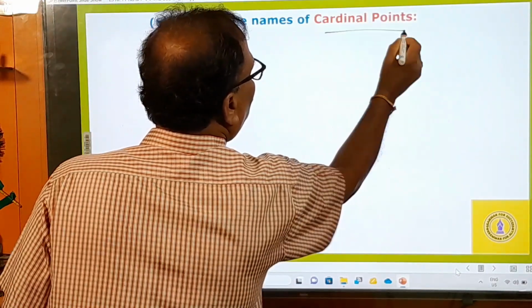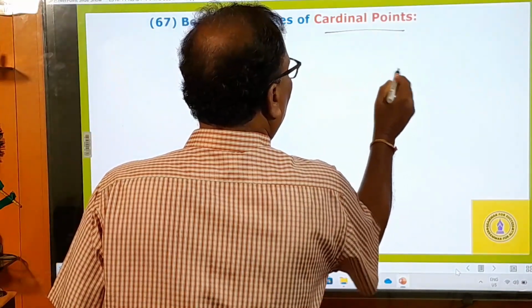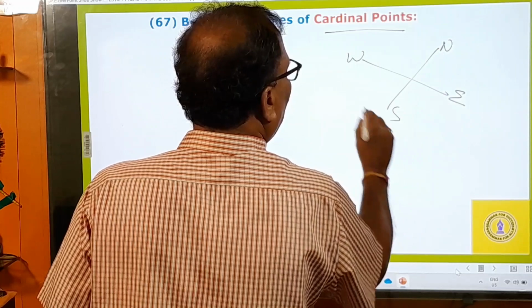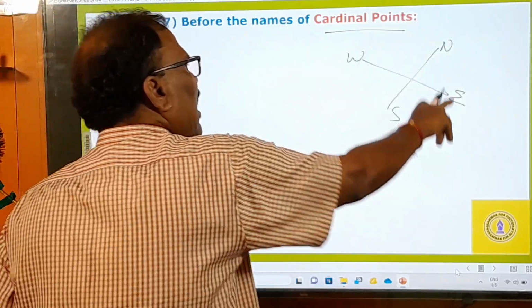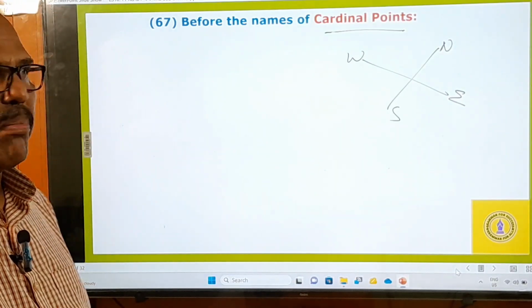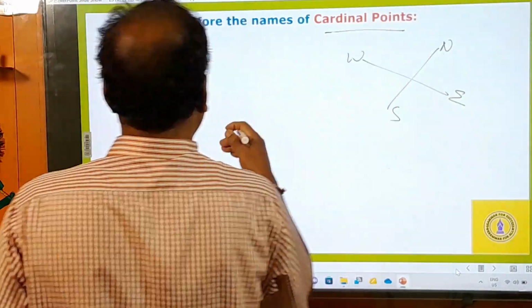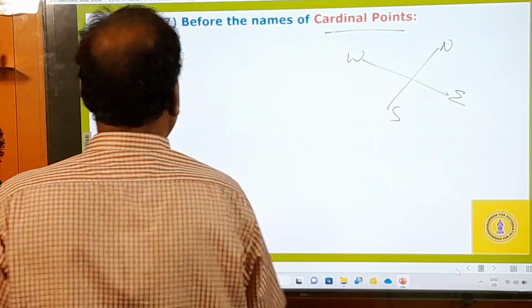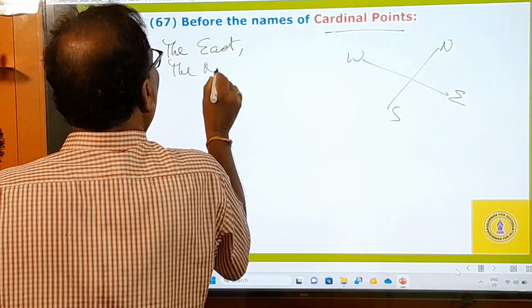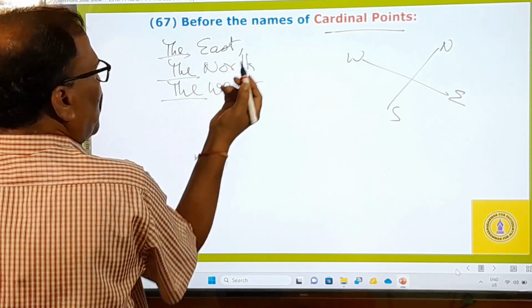67th one: before the names of cardinal points. Cardinal points means east, west, north, south. These directions are called cardinal points. Don't say directions, but say cardinal points. And southwest, southeast, northwest, northeast are also there. Before all of them, you must use the definite article. For example, the east, the north, the west. You have to say it like this.